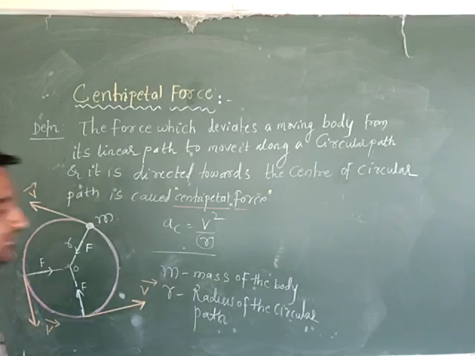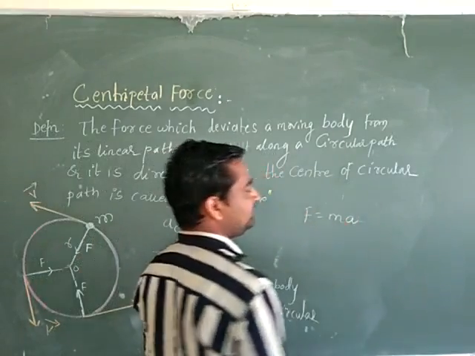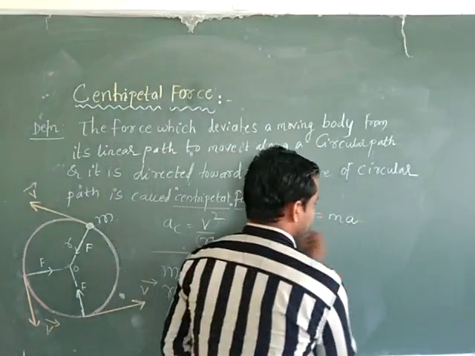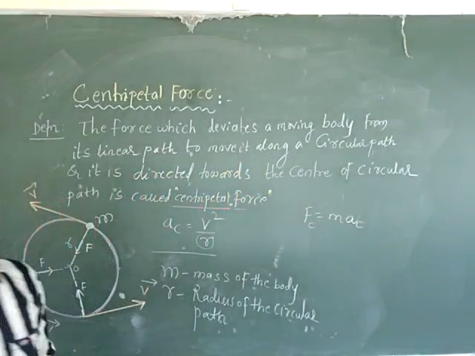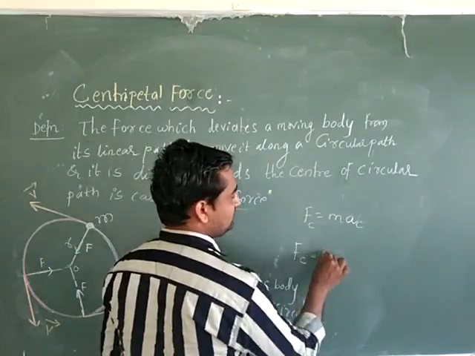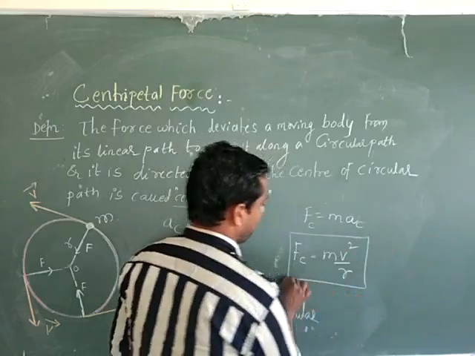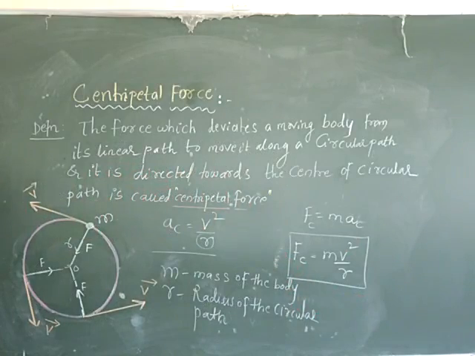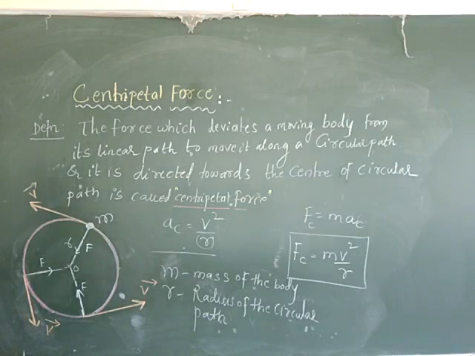The centripetal force we can write here. According to Newton's second law of motion, F is equal to m into a. In this expression, a is the centripetal acceleration and F is the centripetal force. So Fc is equal to m into a, that is, centripetal force is equal to m v square divided by r. This is the expression for the centripetal force, a force which deviates a moving body from its linear path to move it along a circular path, and it is directed towards the center of the circular path, is called the centripetal force.